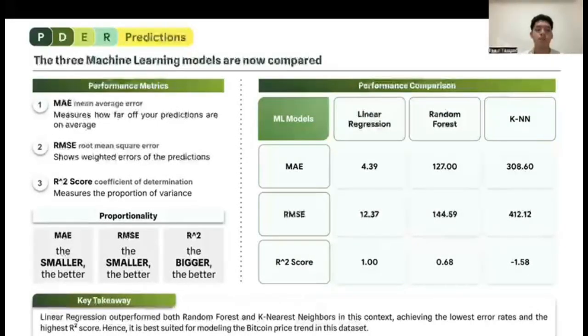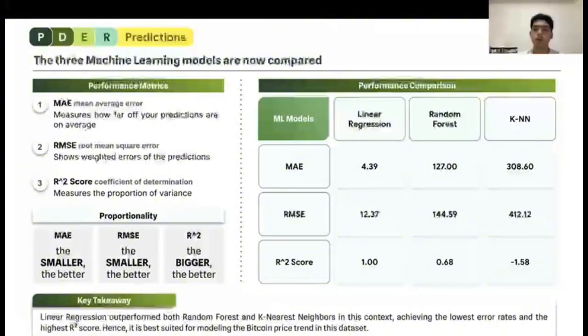The smaller the MAE, the better the result will be. So as the RMSE, the smaller it is, the better it is. However, for the R square, the bigger it is, the better the result will be. And now we will go to the performance comparison.